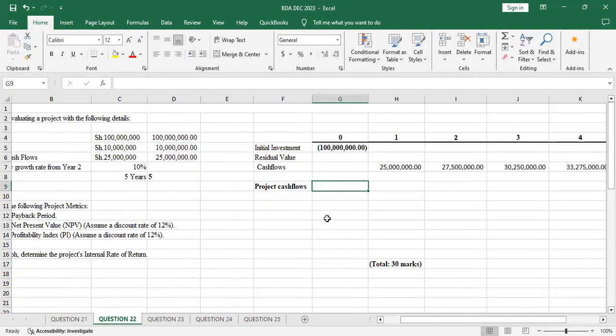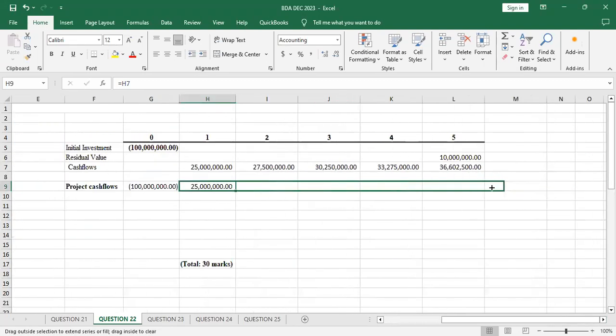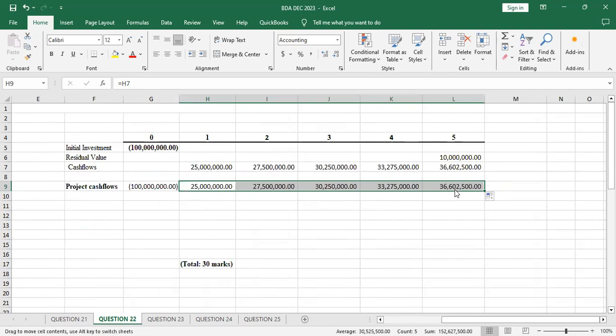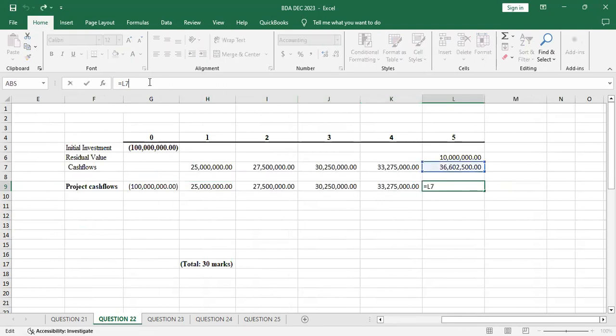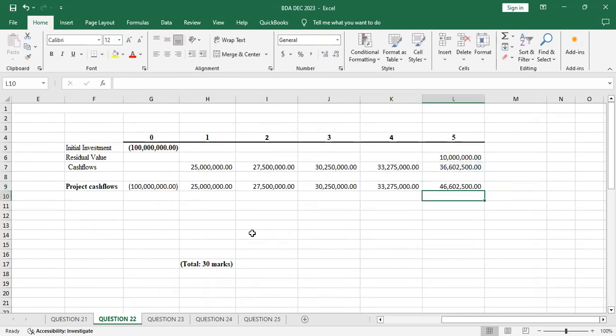So here is just a matter of adding. This one will be just this value, while this one will be this value here. Then I'll drag up to the last year. But remember, the last year will be plus the salvage or the residual value.